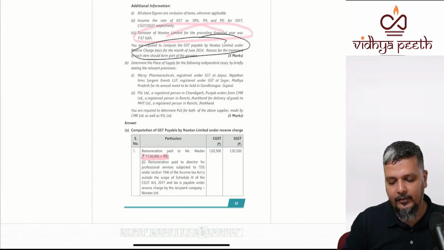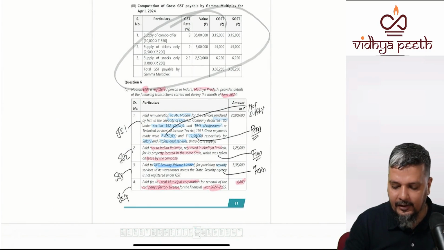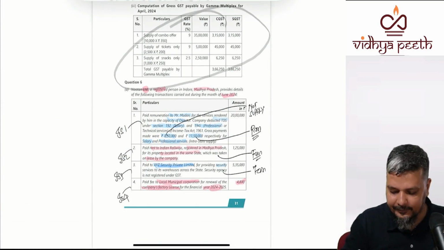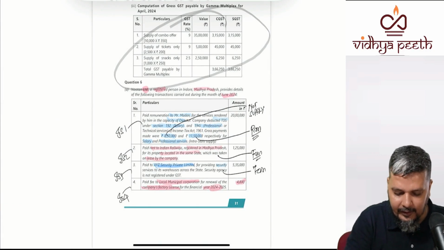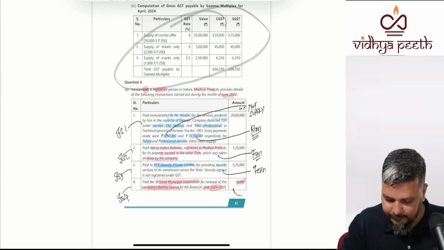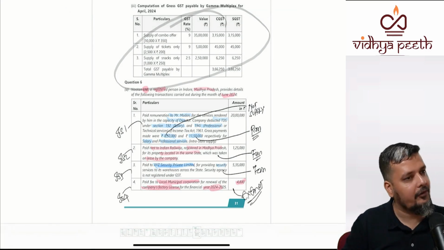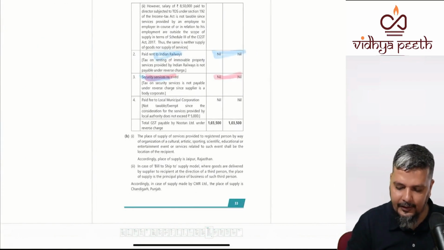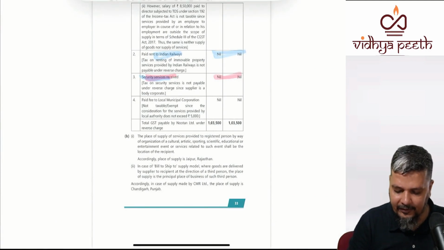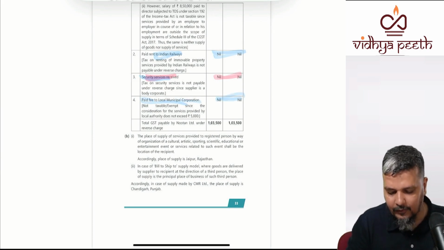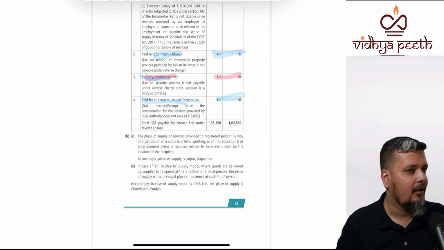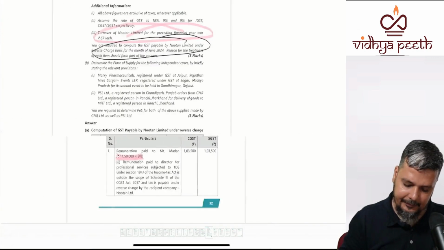Small value. So here I have to write not about FCM or RCM. I have to write that it is exempt. This one is exempt. I have written answers on the right hand side of the question itself, which you will find here. Finally, you will find it is mentioned that the same is exempt. Therefore, no question of FCM or RCM. Done. Over.